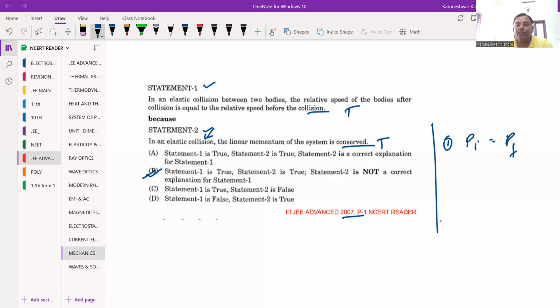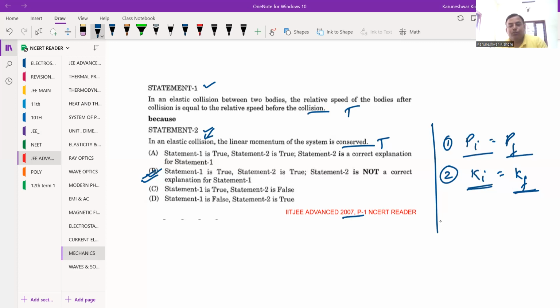In elastic collision we know that initial momentum will be equal to final momentum. This is the first thing we know, in any kind of collision it will be valid. Then the second thing we know is that the initial kinetic energy will be equal to the final energy. There is no change in the energy also before collision and after collision. That is why no loss in energy in this situation. So if no loss in energy, what the relative speed will be before collision, and what the relative speed will be after collision, it will be equal. So on the basis of this information, we can say that the option B is correct one here.